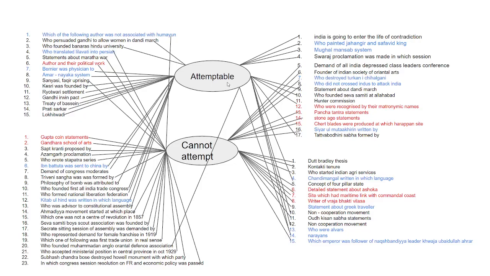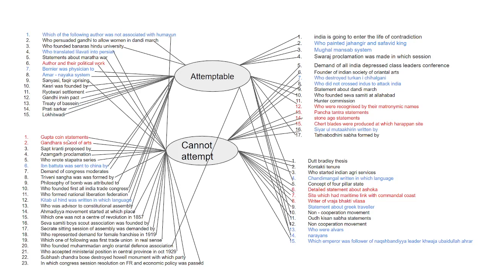Okay, let me discuss some questions. The questions in red are the questions from ancient history. Just look at the questions. Authors and their political works. There is no doubt that anyone can do these questions. Then the question on the Gandhara School of Art. It was also a question no one can do, especially a science student from a science background. Even a very small fraction of people from humanities will be able to do such questions.